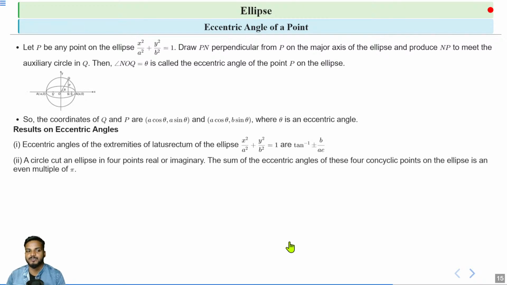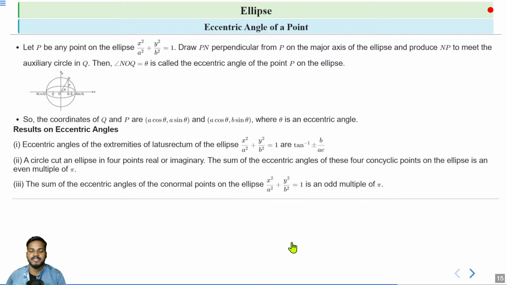Next, let's suppose we have a circle that cuts an ellipse. It can cut in 4 points, which can be real or imaginary. If we find the eccentric angles for all these 4 points, then the sum of the eccentric angles of these 4 concyclic points, as all these points lie on a circle and on the ellipse, is an even multiple of pi.